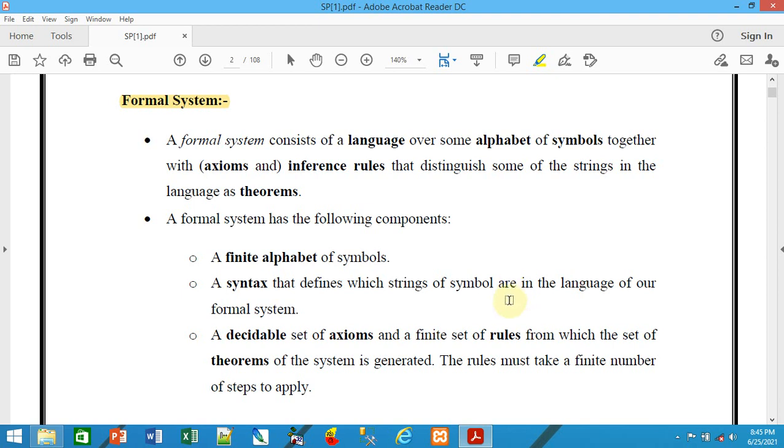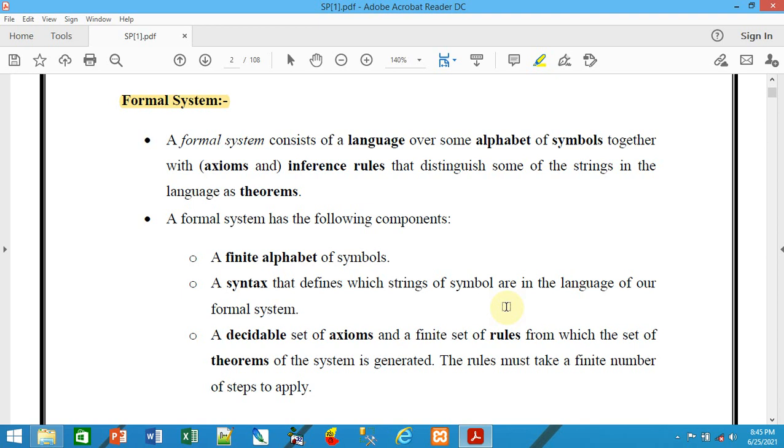Then a decidable set of axioms and a finite set of rules from which the set of theorems of the system is generated. The system is nothing but some predefined theorems.